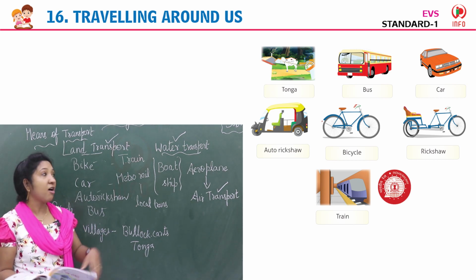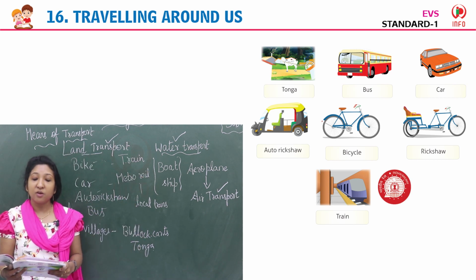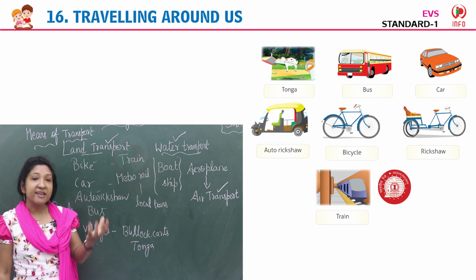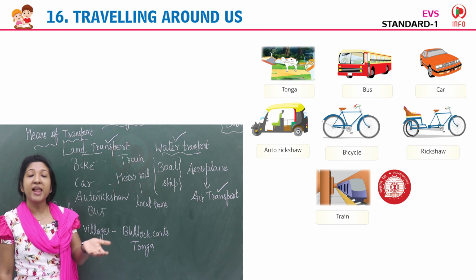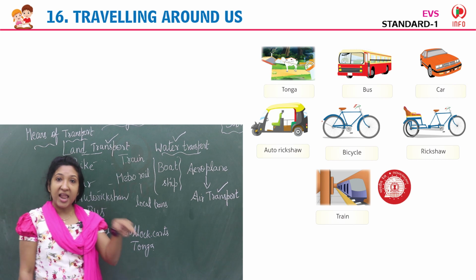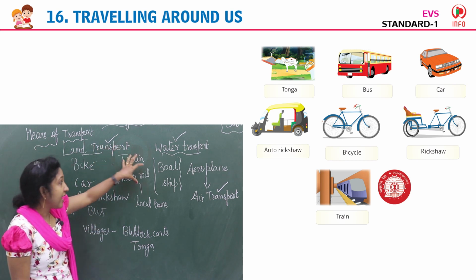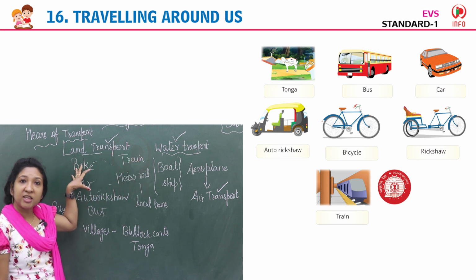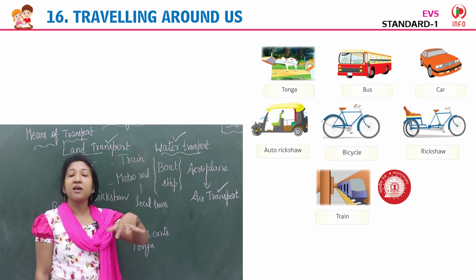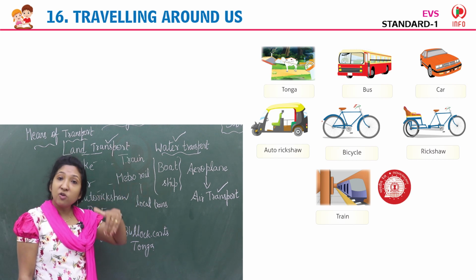A train moves on railway track. Yes, so land transport means the vehicles that move on land. The vehicles that we use to move people as well as to move goods from one place to another on land. That is actually land transport. It includes railways and roadways. It includes the vehicles that travel on railway track, and also the vehicles that travel on road.